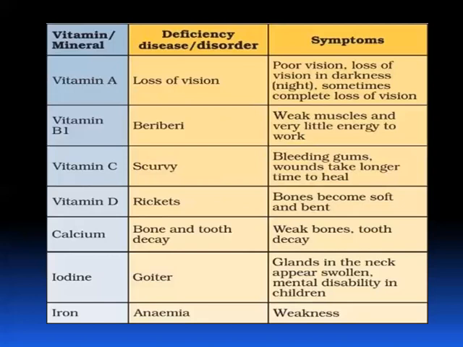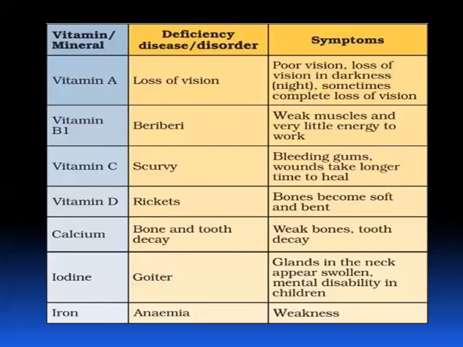Next, vitamin D. This is rickets disease, and bones will become very weak and soft, tooth decay will be there, and bow-shaped legs will be there. This is because of the vitamin D deficiency. Now calcium. Calcium deficiency, bone and tooth decay. That is, very weak bones and the tooth will decay.